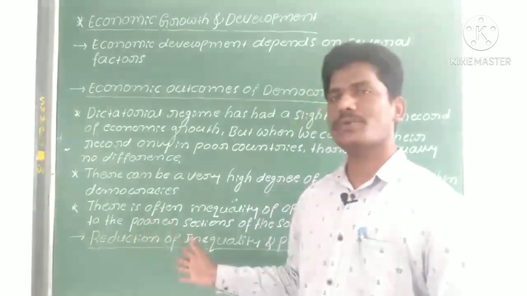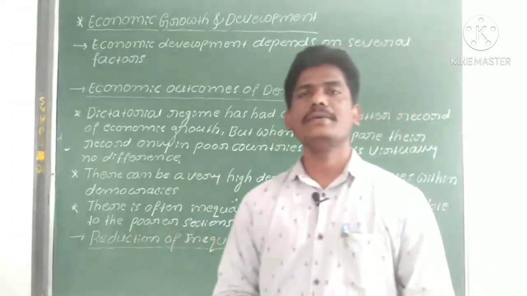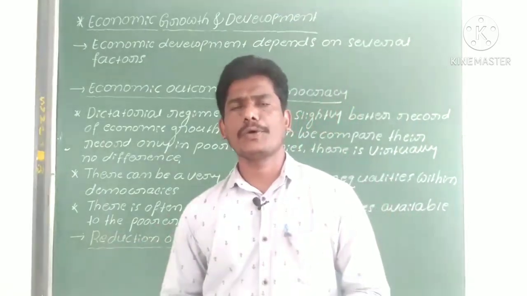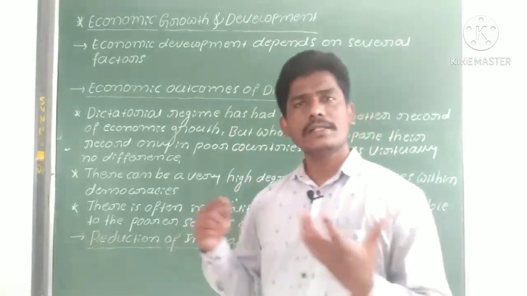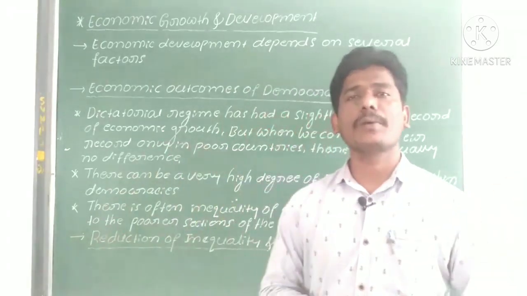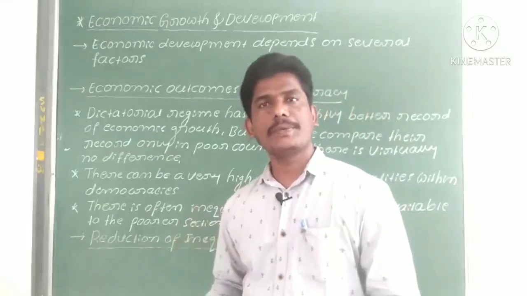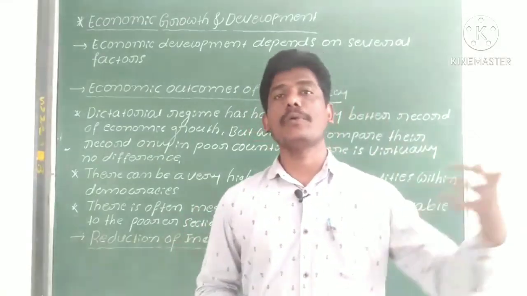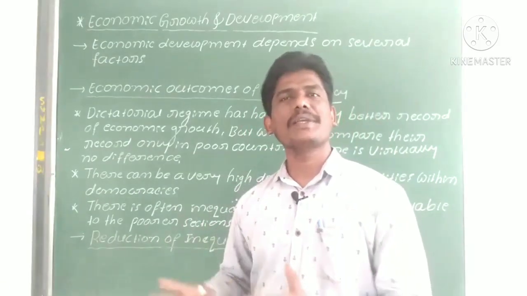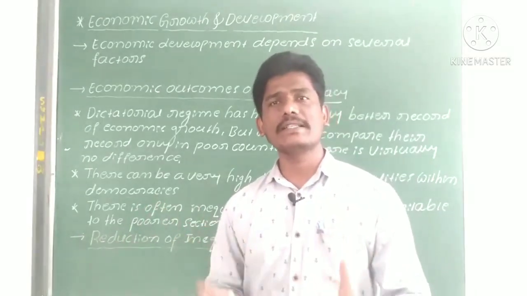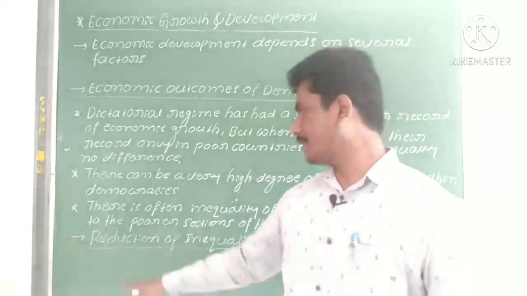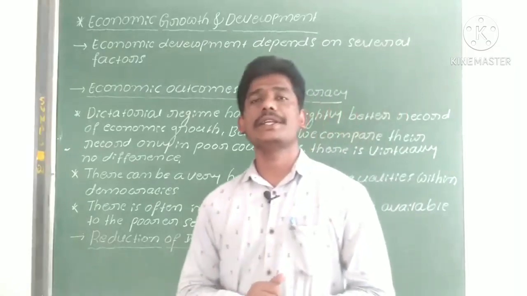Now the next one: the reduction of inequality and poverty. Individual people elect representatives to form the government in a democracy. So the people indirectly participate in forming the government, but also in a democracy some people are considered poor. How do we reduce inequality and poverty in the country?